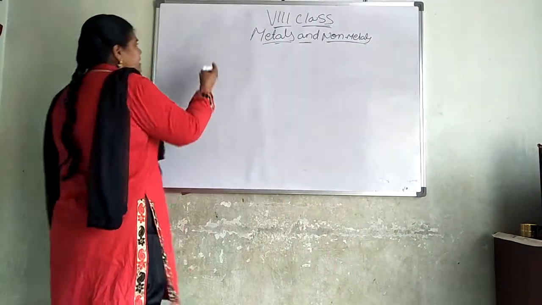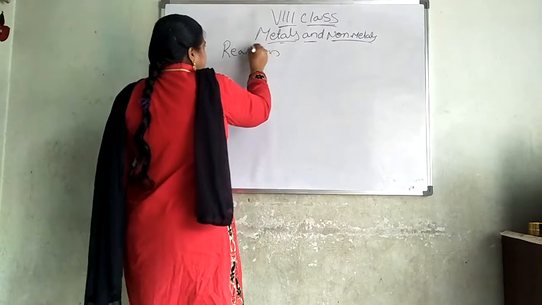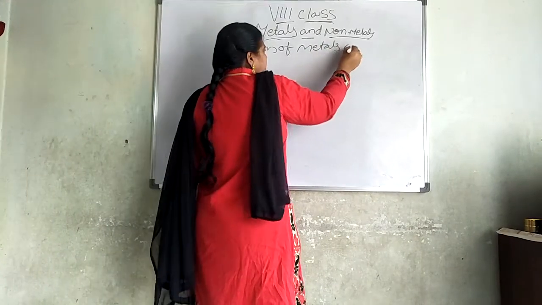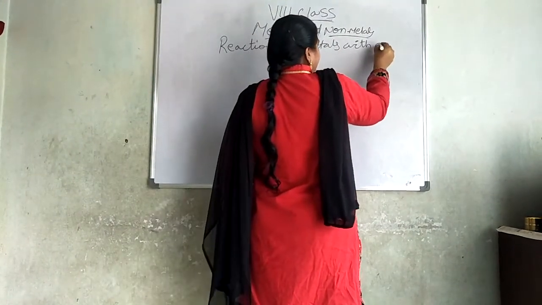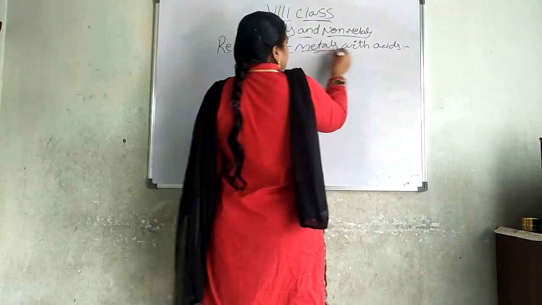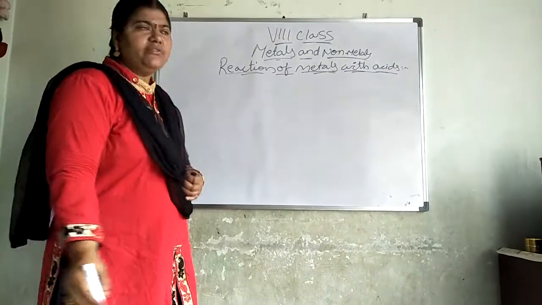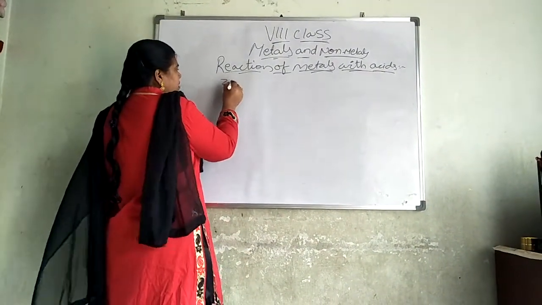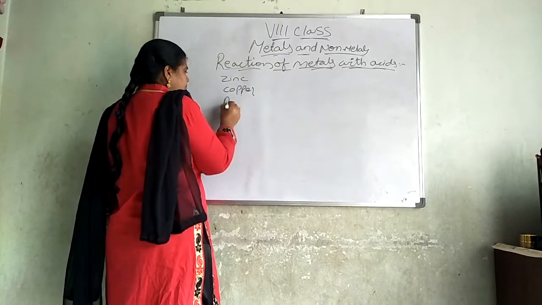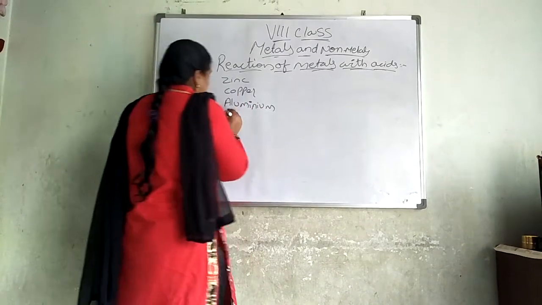Next one is the reaction of metals with acids. So here you can see, what are the metals we are having here? We are taking zinc, copper, aluminium, iron,